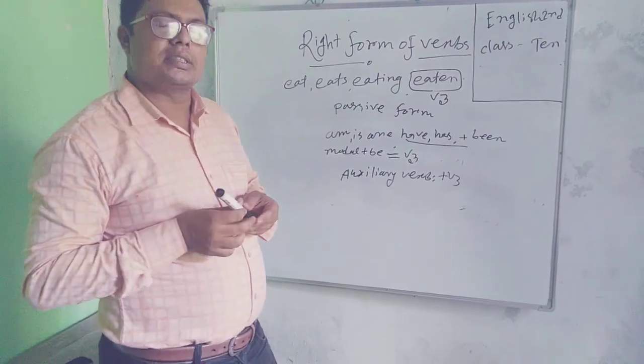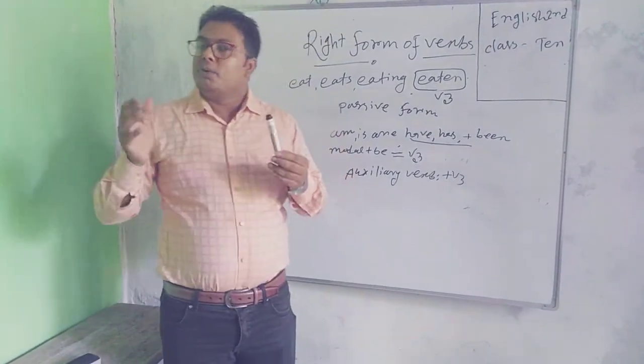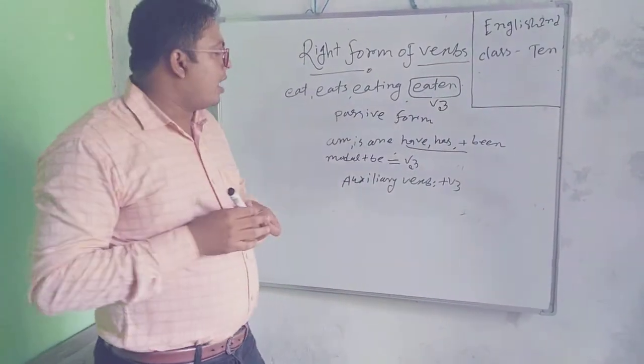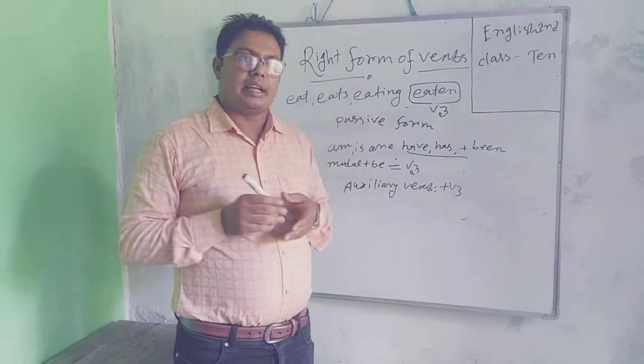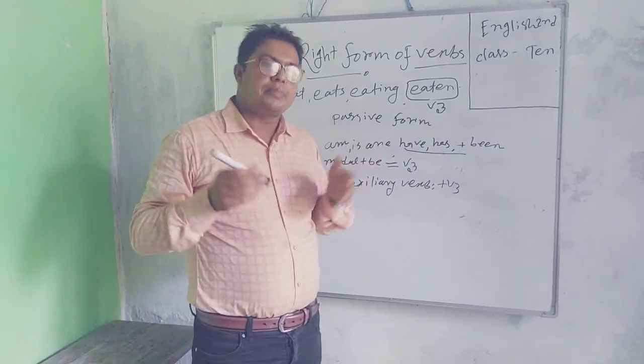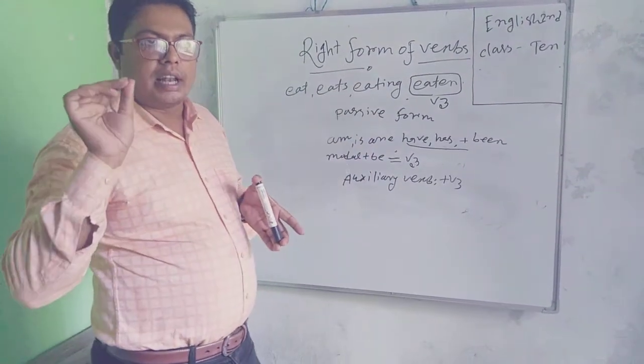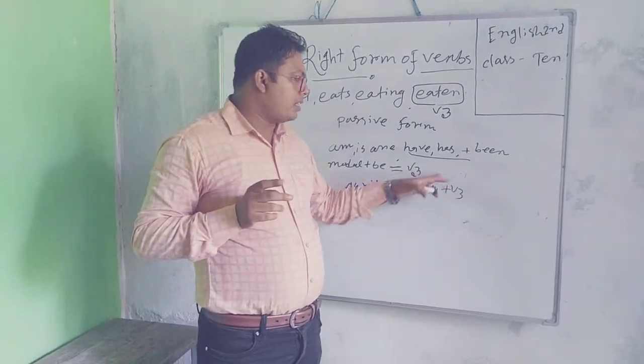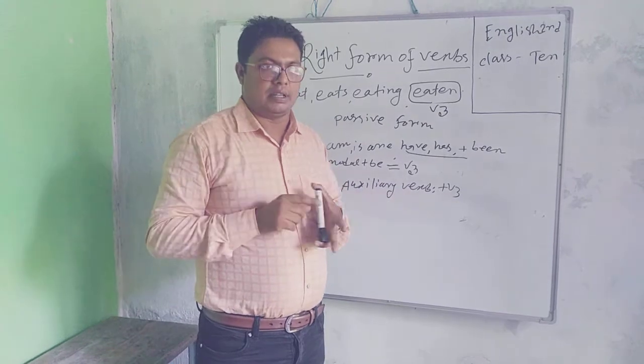If the sentence is in past tense, then you have to use the auxiliary verb was, were, and another auxiliary verb you will get in the sentence. Then you have to add some extra word like be, being, been. Then you have to write the form of verb as V3.